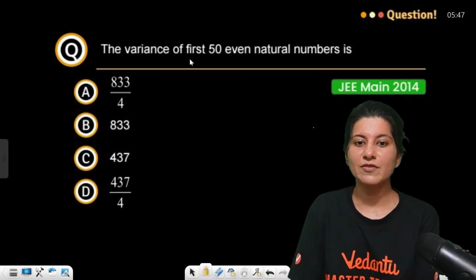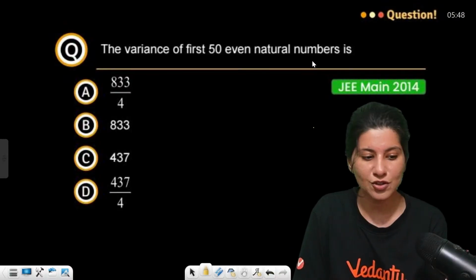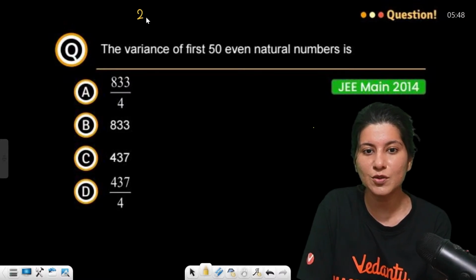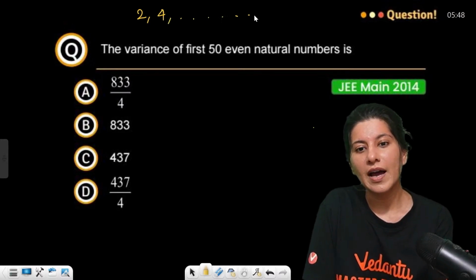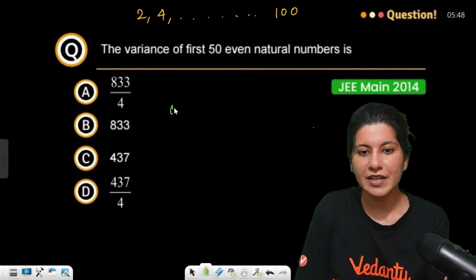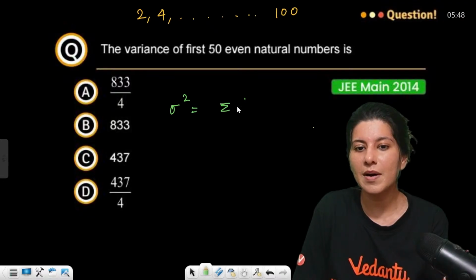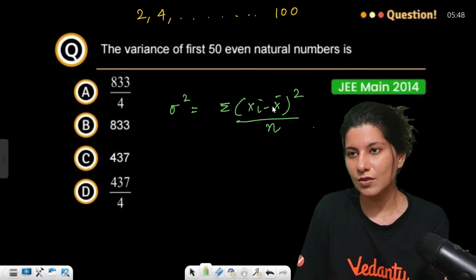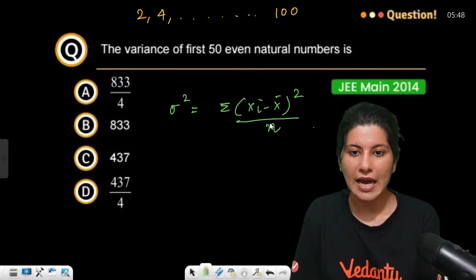Yes, so this question: variance of the first 50 even natural numbers. The first 50 even natural numbers means 2, 4 and up to 100. Variance is what you're looking for, right? So variance sigma square is sigma xi minus x bar whole square upon n. Here we need xi and x bar.